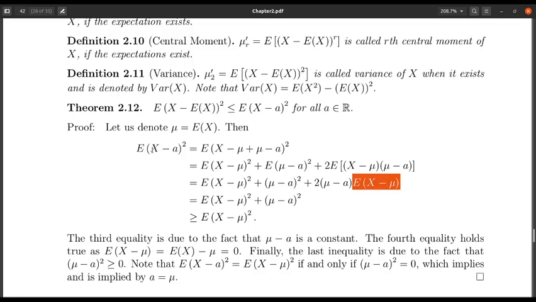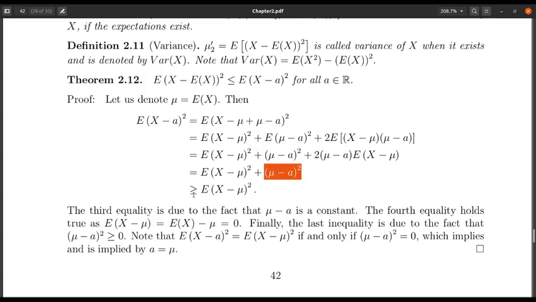So finally I have expectation of (X minus a) whole square equals expectation of (X minus mu) whole square plus (mu minus a) whole square. Now this quantity is always greater than or equal to 0, that means the left side is always greater than or equal to expectation of (X minus mu) whole square, which is the variance of X. Now, equality holds if and only if this quantity (mu minus a) is 0, and this is 0 if and only if a equals mu. So equality holds if and only if a equals expectation of X. Okay, fine. So the proof is very, very simple.